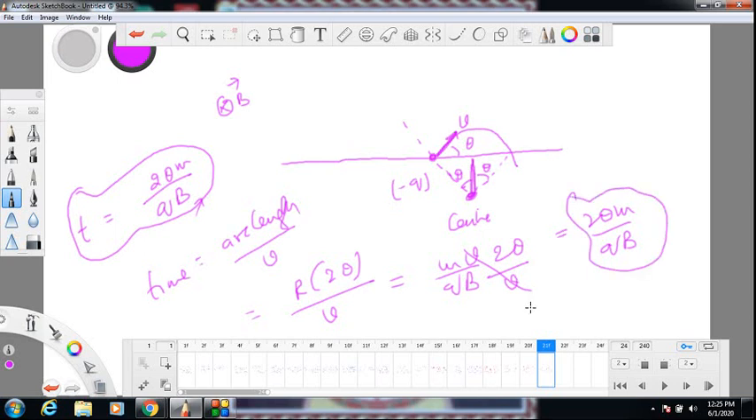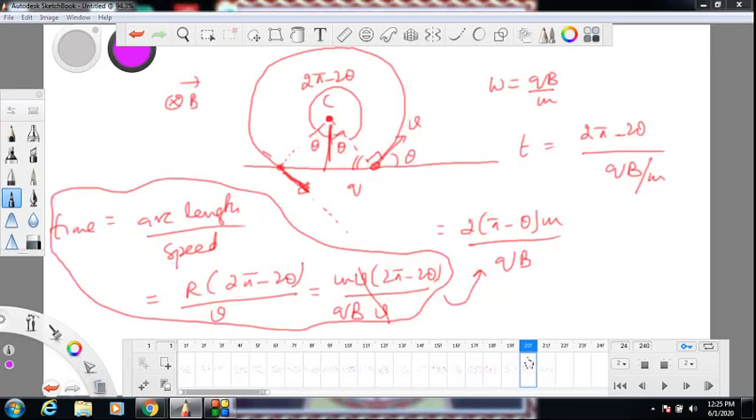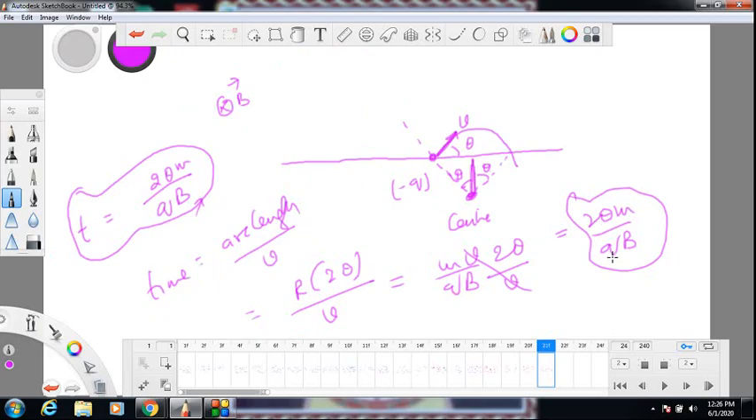If you see, the time spent by the positive charge and negative charge are different. Positive charge is spending 2 (pi minus theta) m by qB, whereas this is spending 2 theta m by qB. Both are different, so you should be very careful.